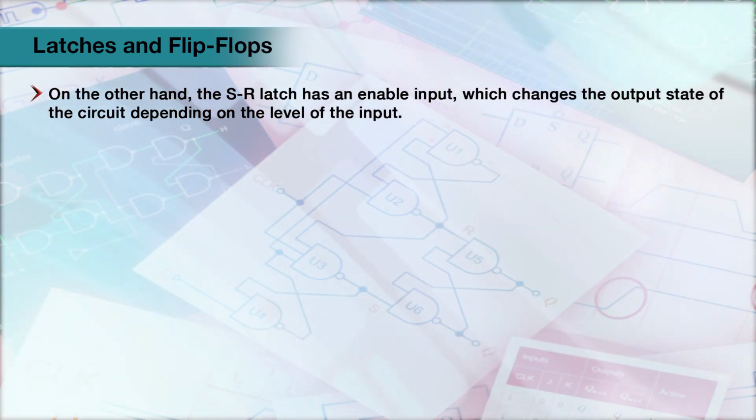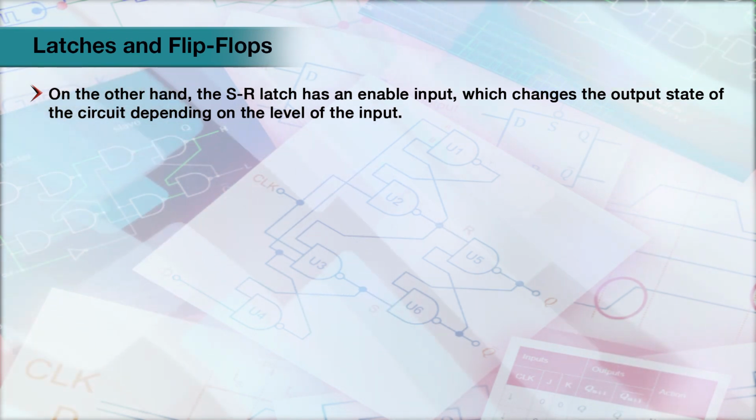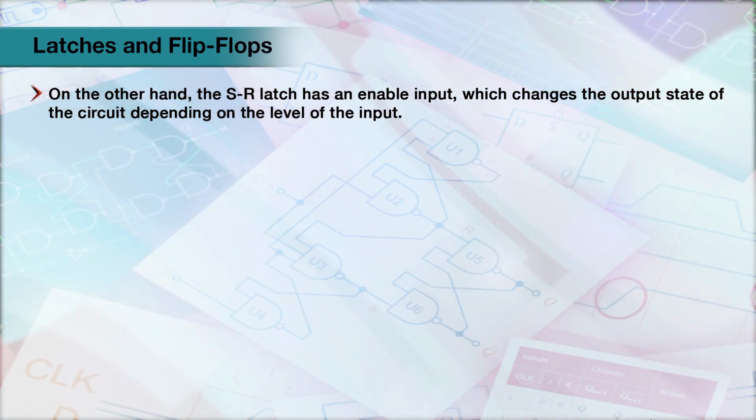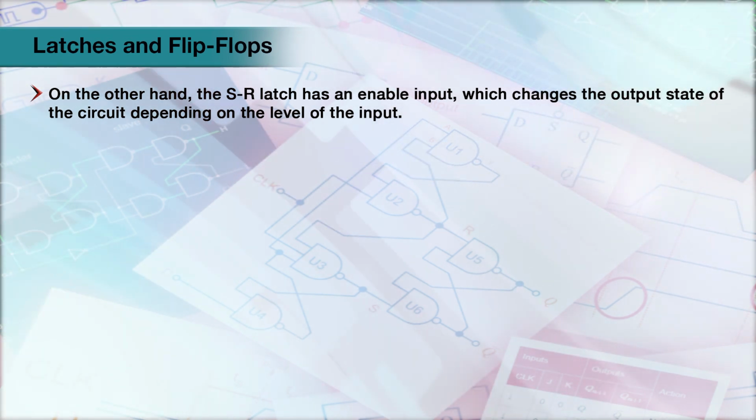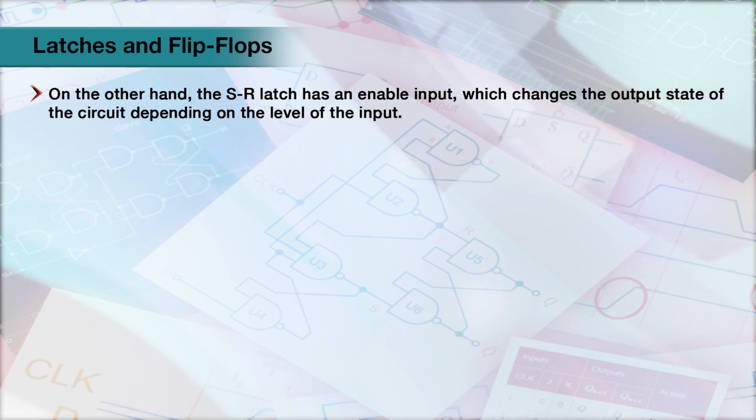On the other hand, the SR latch has an enable input which changes the output state of the circuit depending on the level of the input.